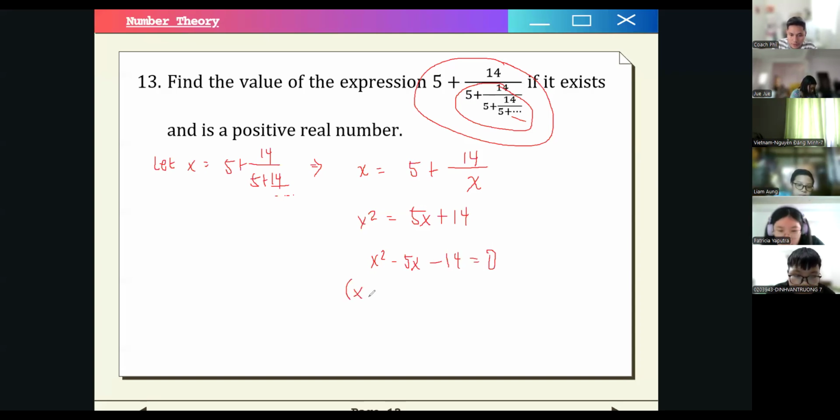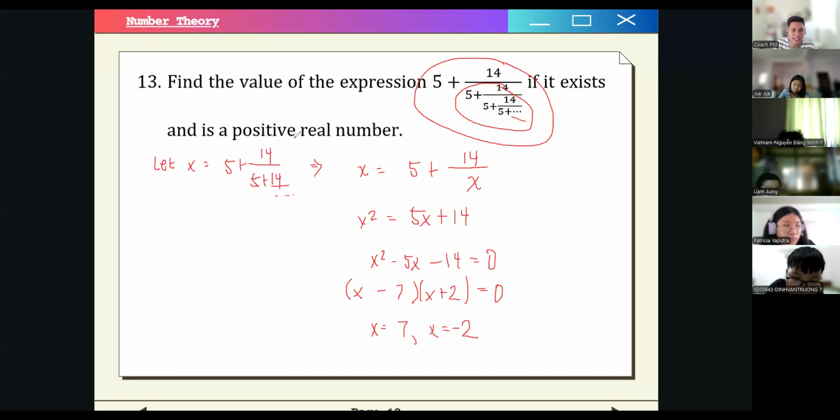So we factorize. This would be 7 and 2, right? 7 and 2. And should have differing signs. And the negative should be on the larger number, right? So that we will have the middle term of negative 5x. Therefore, our x would be either 7 or negative 2. But note that we want to find the value which is the positive real number value. Therefore, the answer is 7. Okay? So negative 2 is an invalid solution because the expression itself should be a positive real number.